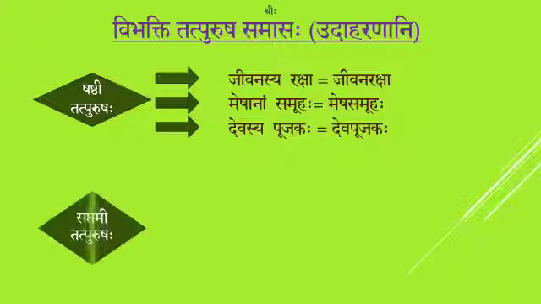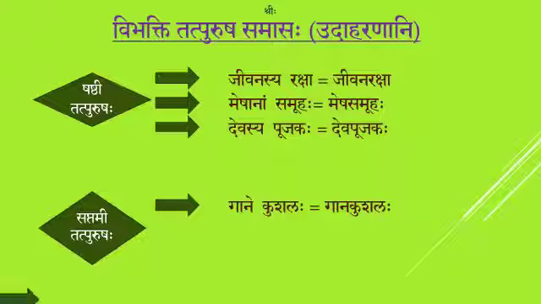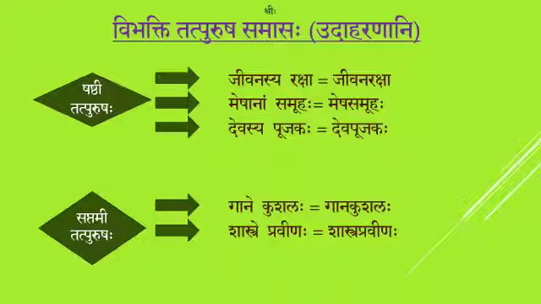The last one, Saptami Tatpurusha Samasaha. Gane Kushalaha. Gane is in Saptami Vibhakti and Kushala is in the list which is given for Saptami Tatpurushaha. So your answer is Gana Kushalaha. Shastre Praveenaha. Shastre is Saptami Vibhakti and Praveena is taken from the list of Saptami Tatpurusha. So your answer is Shastra Praveenaha. Pake Nipunaha. Pake is Saptami Vibhakti and Nipunaha is from that list. So your answer is Paka Nipunaha.